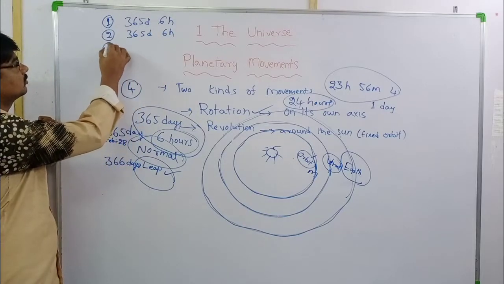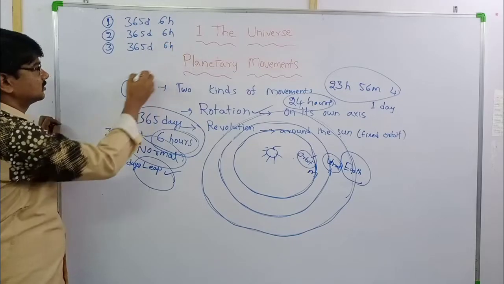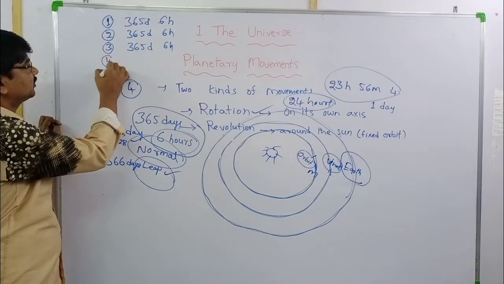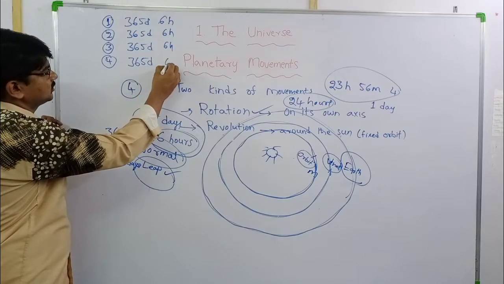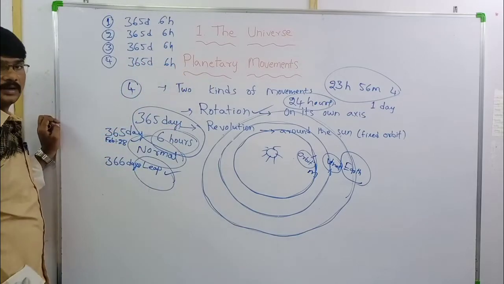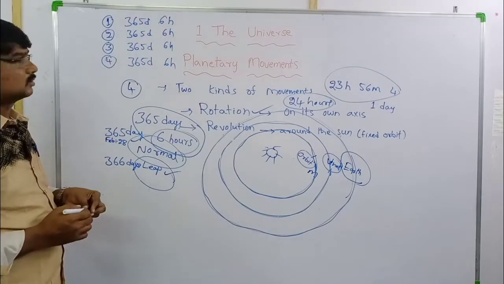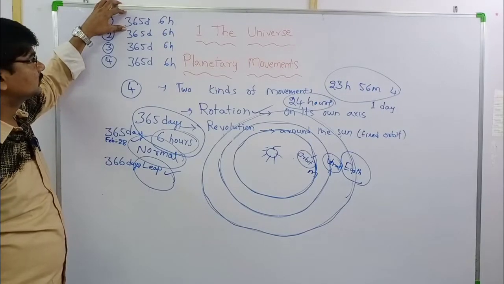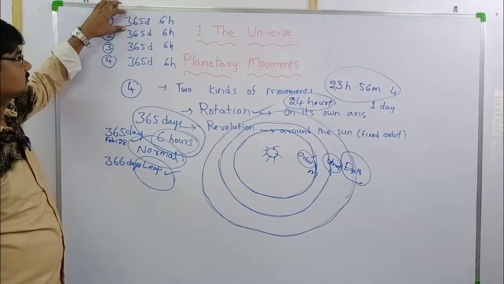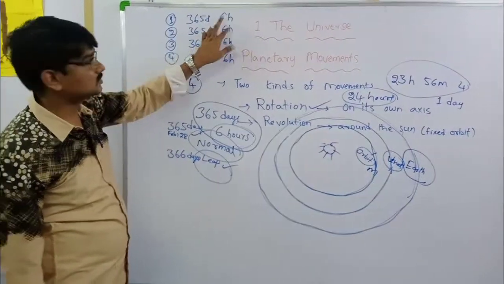Third year also 365 days, 6 hours. And fourth year, 365 days and 6 hours. Let us observe here.